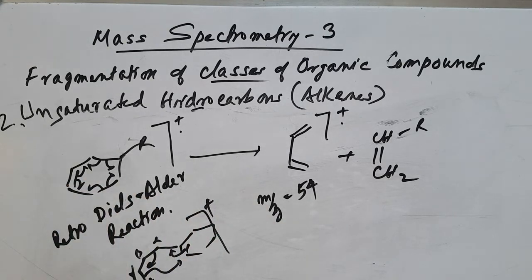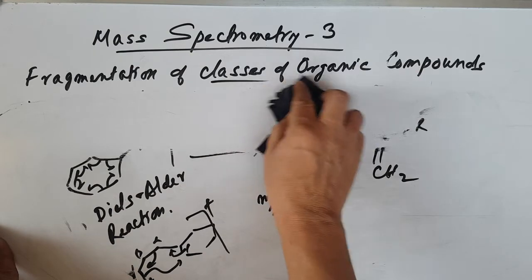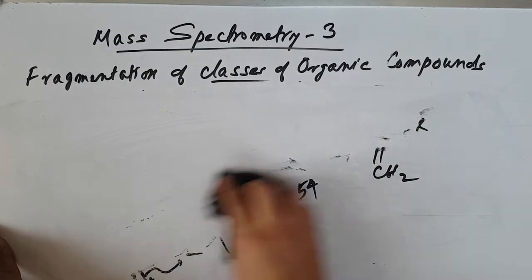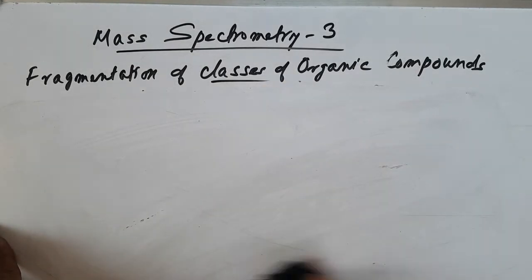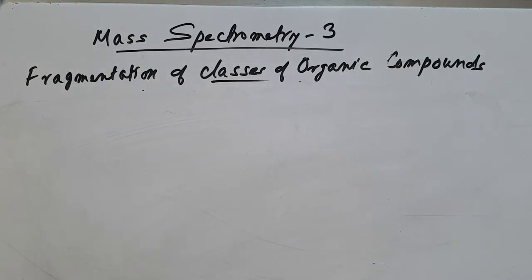So what I'm telling is that in the case of unsaturated hydrocarbons, fragmentation can undergo alpha cleavage, allylic cleavage takes place, and then the beta bond cleavage, and they undergo this McLafferty rearrangement as well as retro-Diels-Alder reactions. So these are about the unsaturated hydrocarbons. Now let's come to the third one.